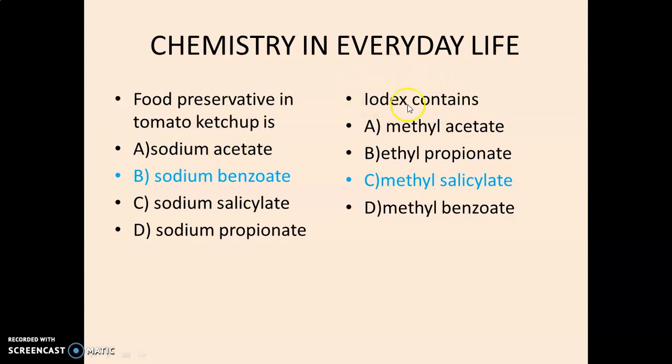Then the Iodex. Iodex contains which type of chemical compound? There are 4 options: methyl acetate, ethyl propionate, methyl salicylate, methyl benzoate. The correct option is methyl salicylate, the chemical compound that is present in Iodex.